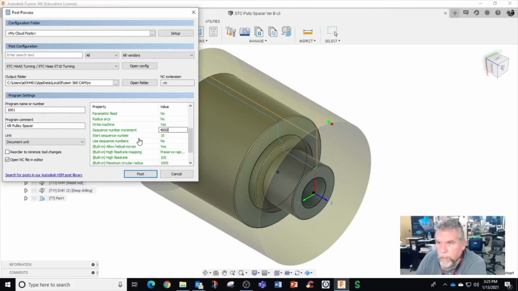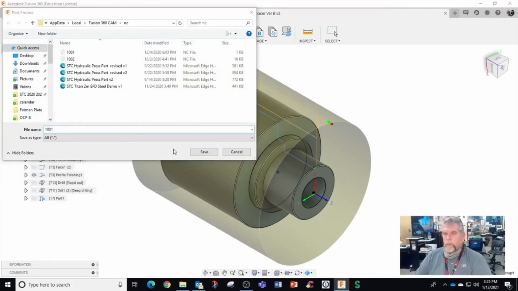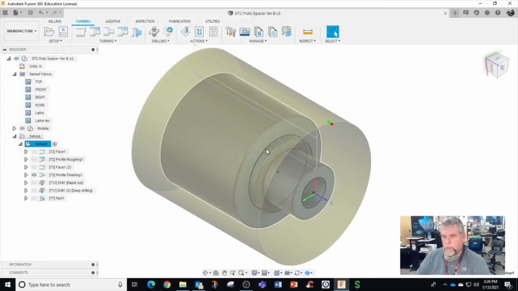I think I have to build that inside. Let's see, stats, use sequence numbers no, I don't want them everywhere. And reorder to minimize tool changes. Okay, let's just hit post. And I'll just store it in here for now. Review the code.